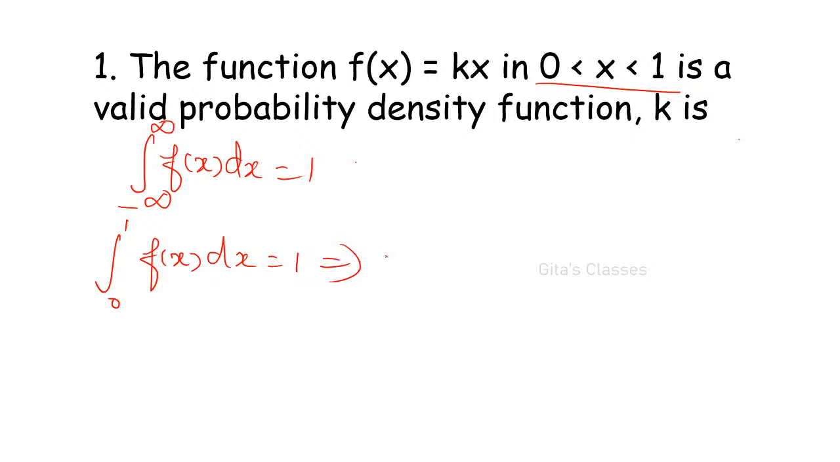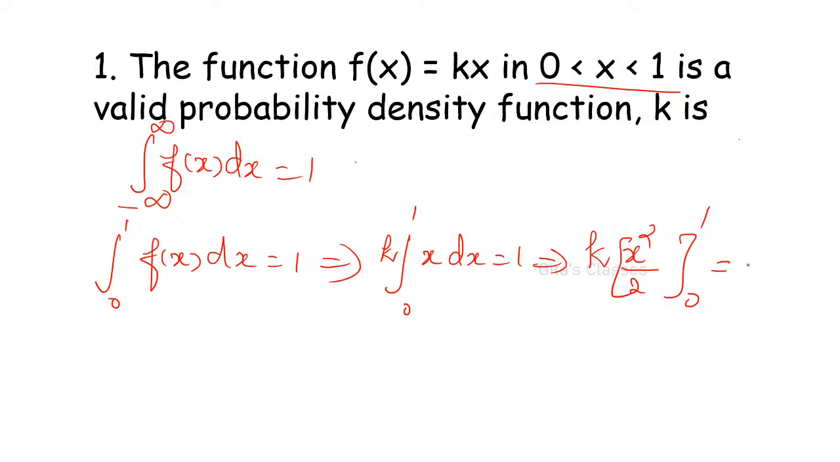K is 2. Yes, K is equal to 2 is correct. So integral 0 to 1, k can be taken outside. x dx is equal to 1. That is k into x squared by 2 from 0 to 1 is 1. Therefore, k into 1 by 2 is equal to 1, which implies k is equal to 2.